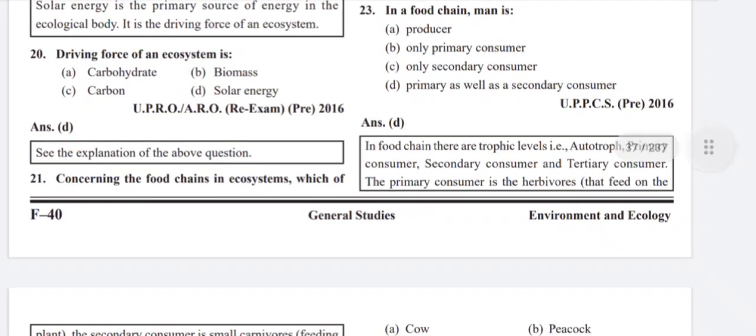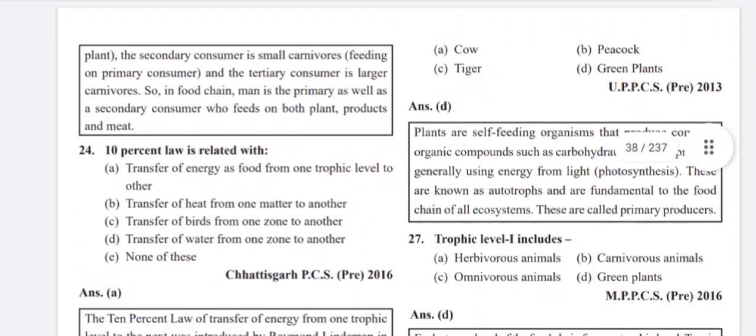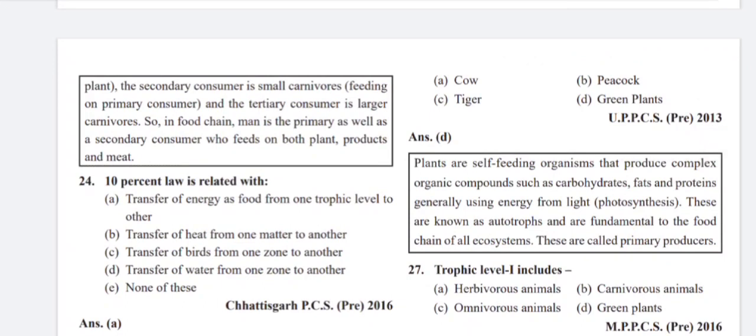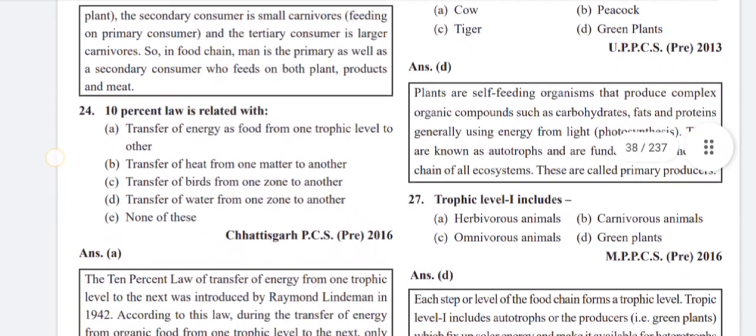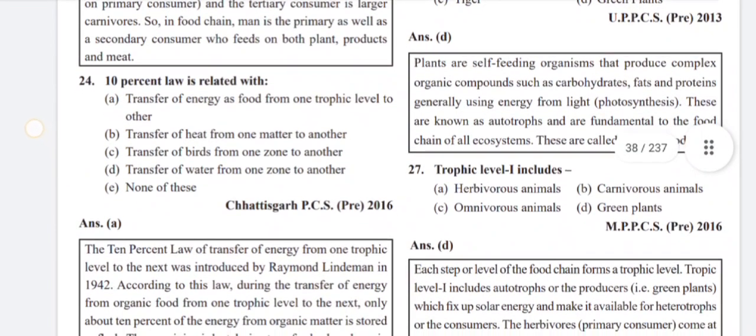In a food chain, there are trophic levels, for example autotrophs, primary consumers, secondary consumers, and tertiary consumers. The primary consumers are the herbivores that feed on plants. The secondary consumers are small carnivores feeding on primary consumers, and the tertiary consumers are larger carnivores. So in the food chain, man is the primary as well as the secondary consumer who feeds on both plant products and meat. The 10% law is related to the transfer of energy as food from one trophic level to another.